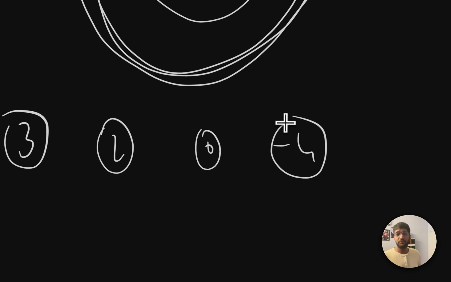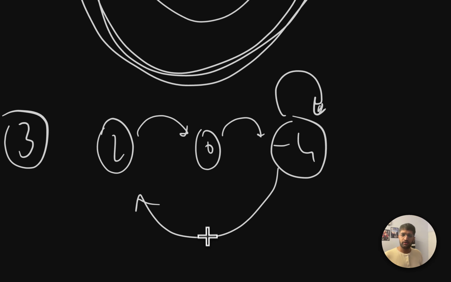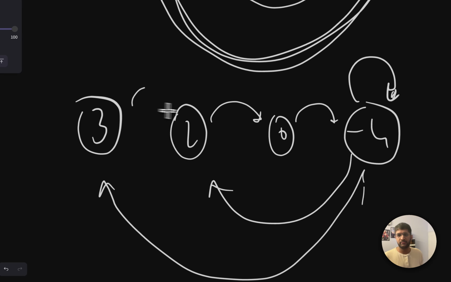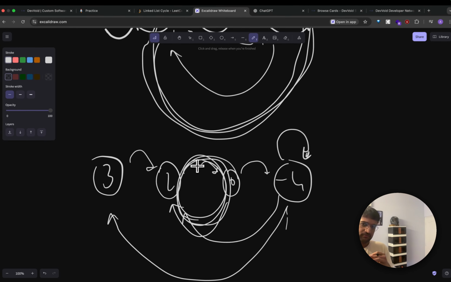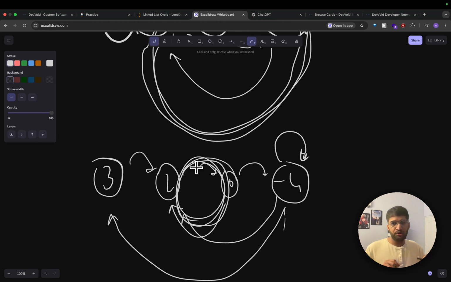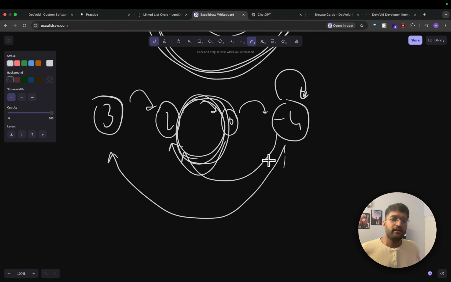So 3, 2, 0, and -4. It can even be a self loop like this. Got it? That's a cycle. It can be from here to here to here, like we already saw just now. It can even be from till here, starting like this. It can even be something like, from here like this. This is a cycle, one cycle like this. So the point is, any kind of way to go back, right? In this case, forming a closed structure which keeps going indefinitely is a cycle. Okay, in this case, right?